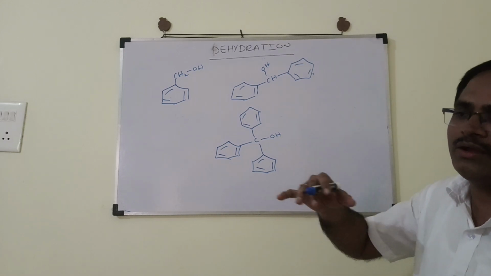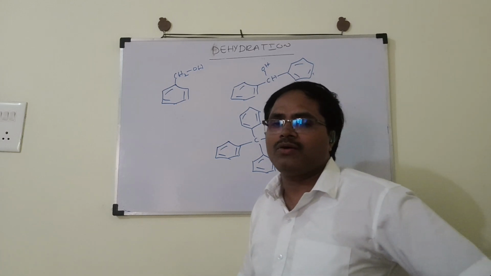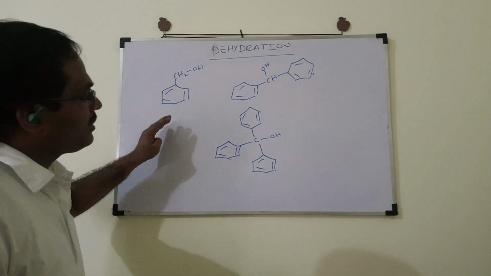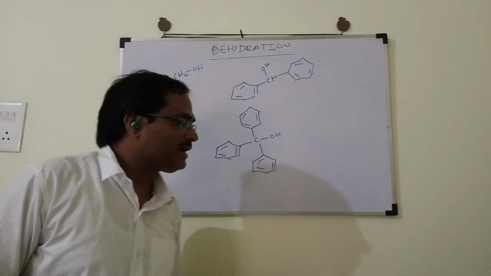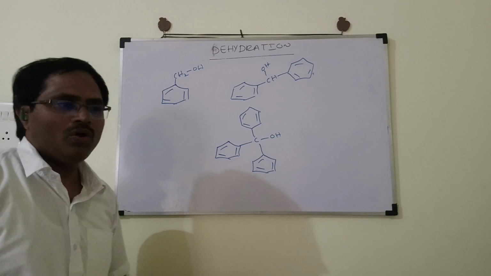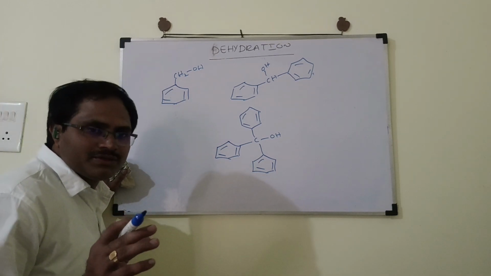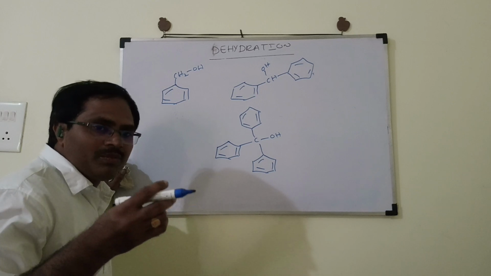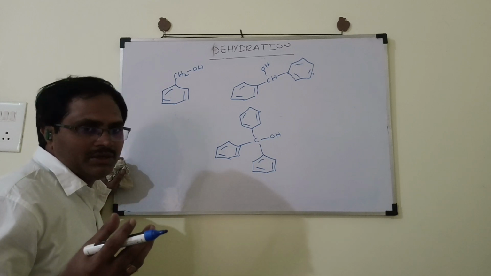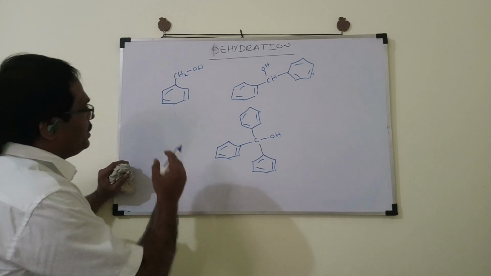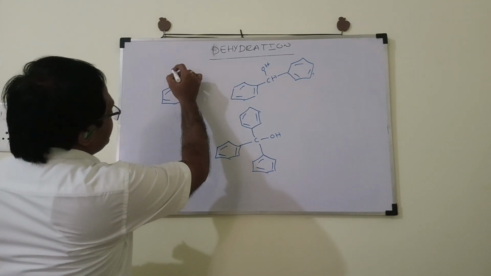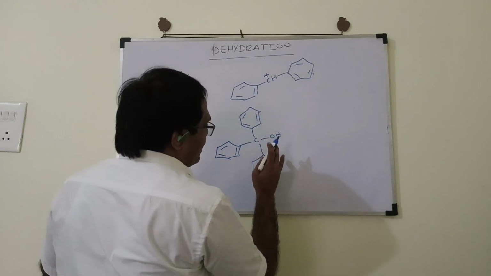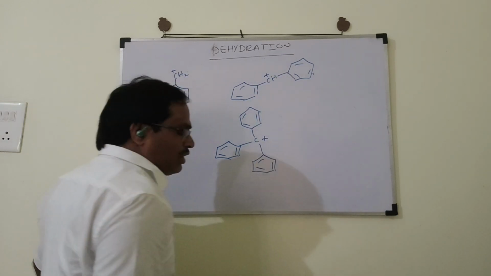Already we have seen primary alcohol, secondary alcohol, tertiary alcohol. Now in this case, benzyl alcohol is taken, diphenyl methanol is taken, triphenyl methanol is taken. During this dehydration process, the same mechanism: H plus attacks the alcoholic group. Afterwards, water will be eliminated upon dehydration, and then we get a carbocation. If this undergoes dehydration, we get the benzyl carbocation. So you will get here a secondary carbocation. Here you get a tertiary carbocation.